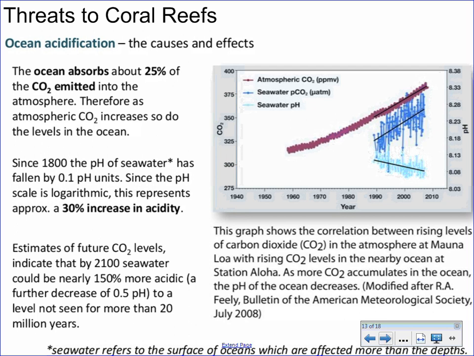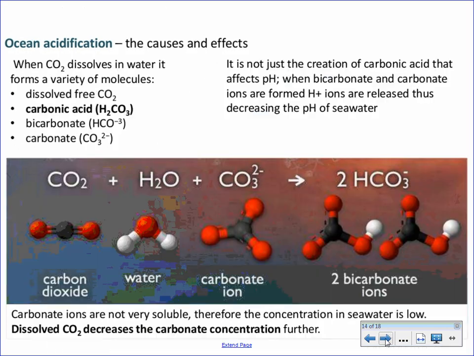All the squiggly dark blue lines show increasing levels of CO2 concentration in the water, and then the light blue squiggles show that the pH of seawater has been decreasing. It's not a very dramatic decrease, but enough that it can start having effects on biological life. Ultimately, that decrease in pH is a result of ocean acidification.